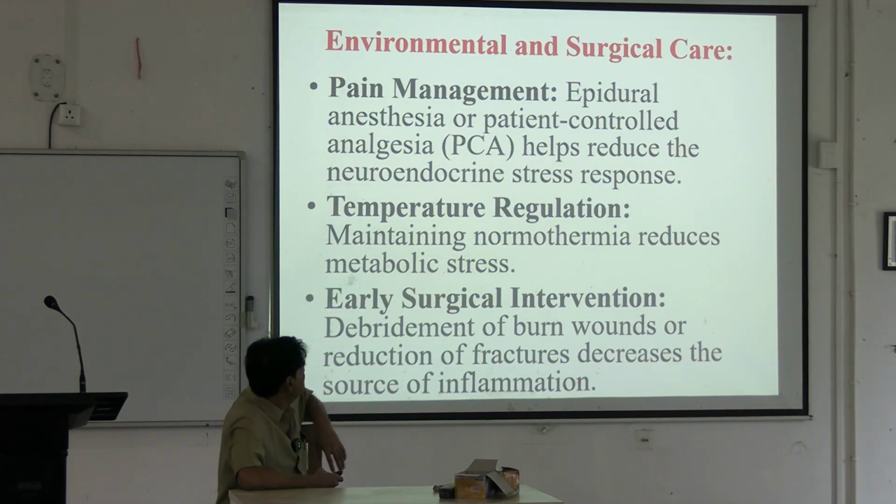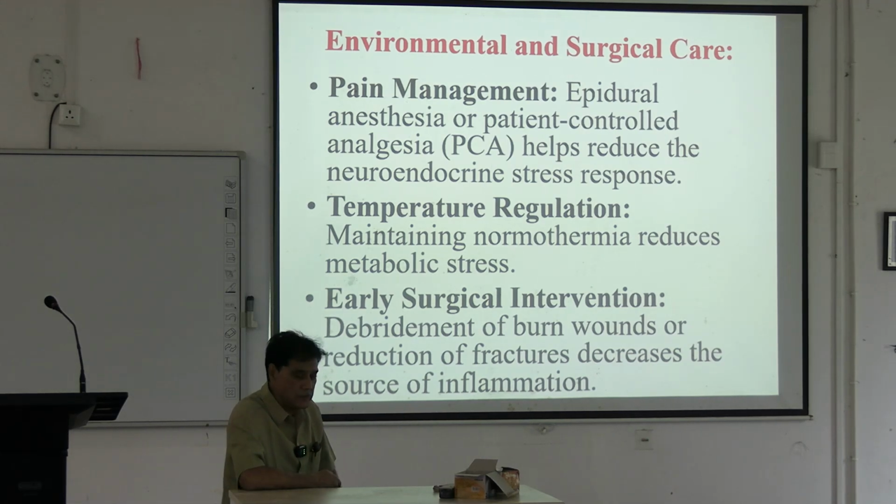Environment of surgical care: pain management is the main factor. If the pain management is not done properly, the tissue will not heal properly. Temperature: the operation should be done at a normal or AC temperature, 28 to 30 degrees. If it is above that temperature, the patient will be harmed. If it is below, it is also harmful, both ways.